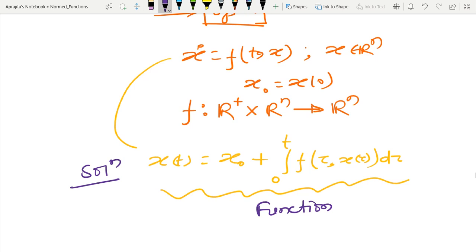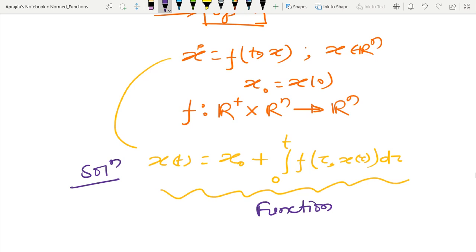So the whole space, since f is not specific, depends on the specific system. If I choose a different system and different initial conditions, I can capture the whole solution, and that is nothing but the space consisting of functions.